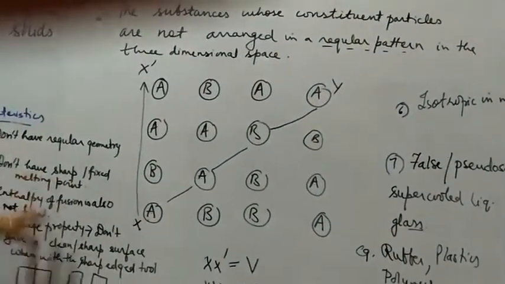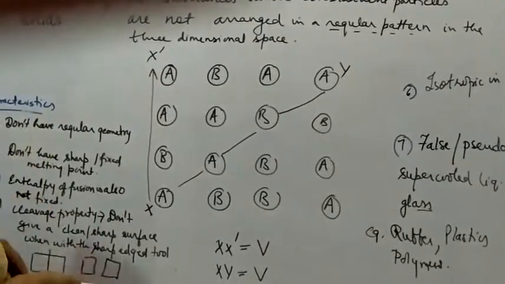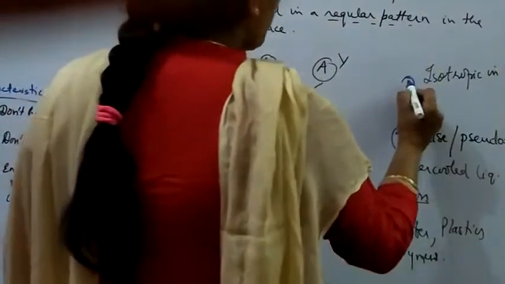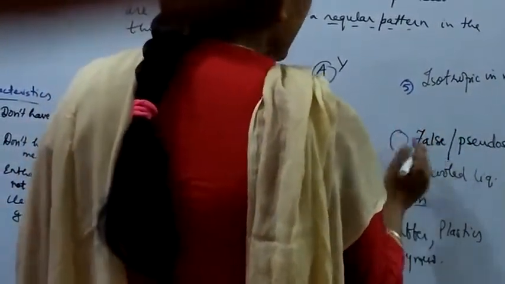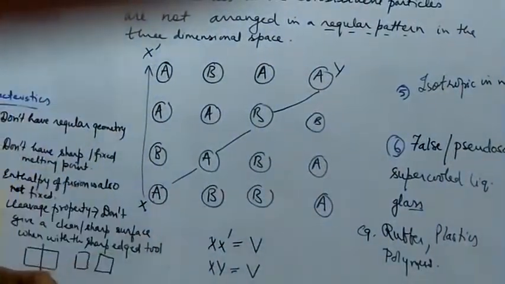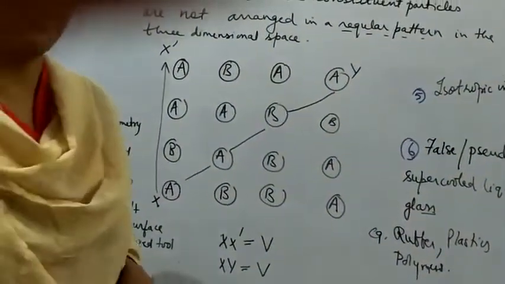And here we have discussed the characteristics of the crystalline and amorphous solids, right? And here it is going to be the fifth point, and this is the sixth point, right? So just go through these characteristics of both crystalline and amorphous solids and point out the difference between these two types of solids.